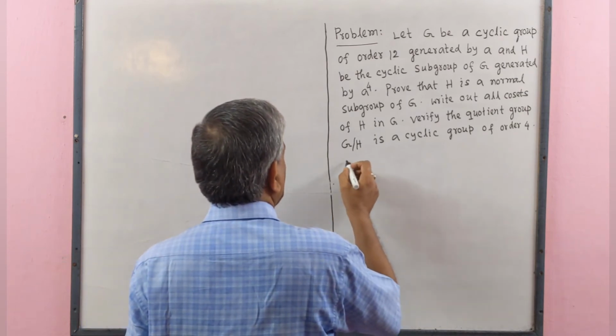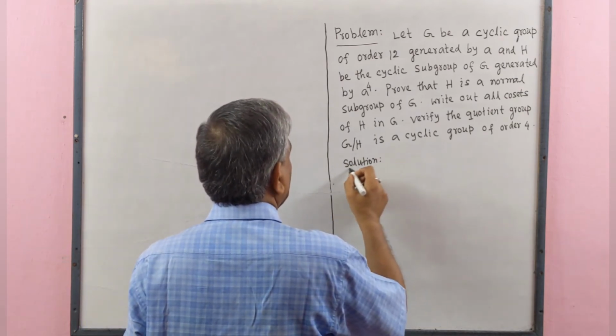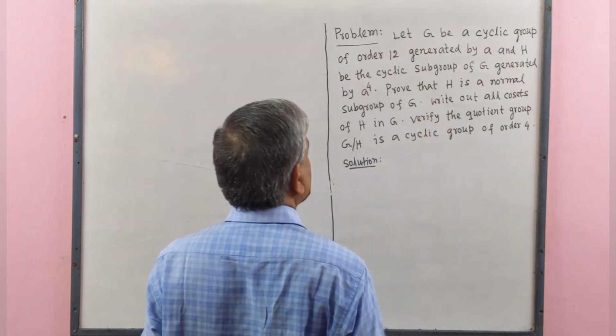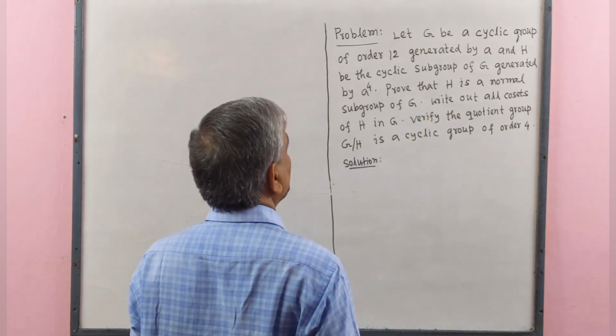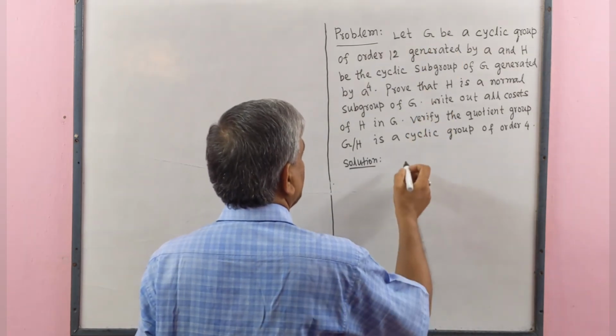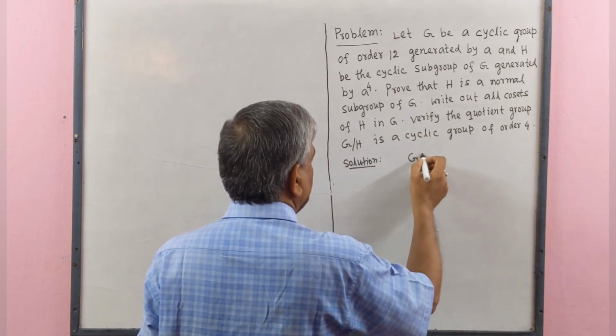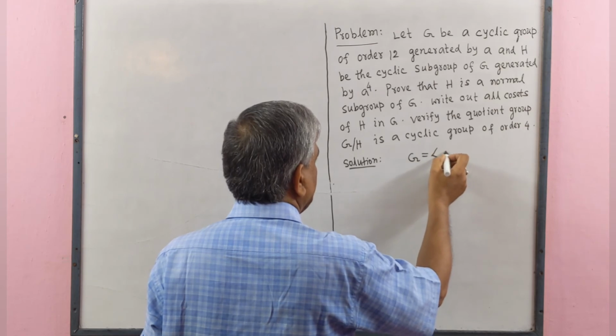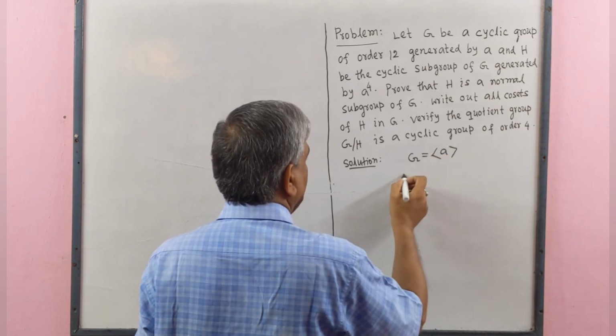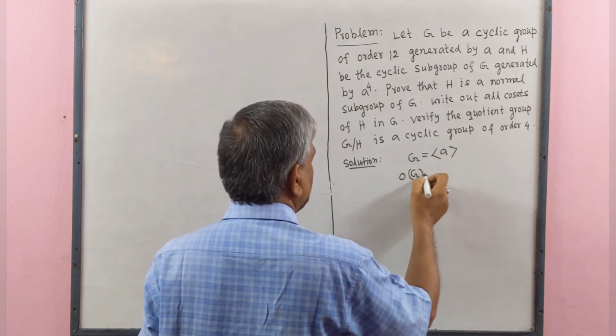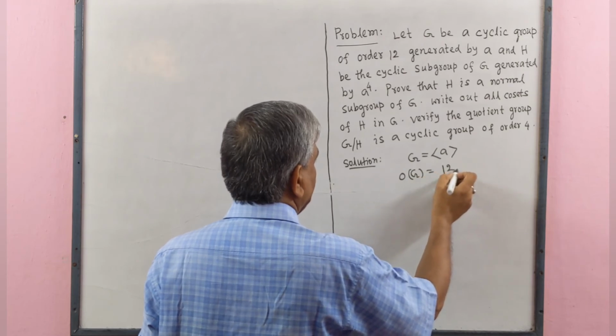Now we solve this. Solution. Given that G be a cyclic group of order 12 generated by element A, and order of G equal to 12.